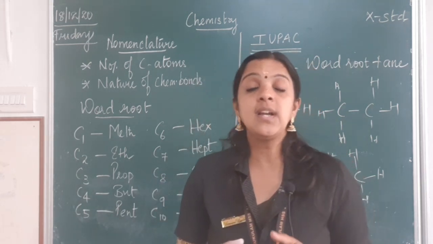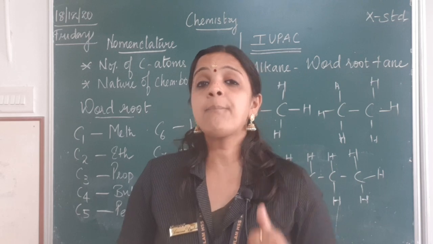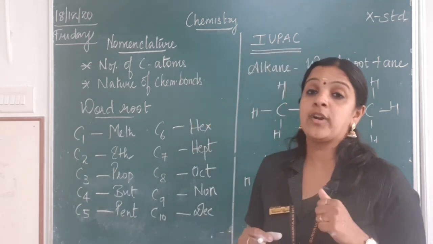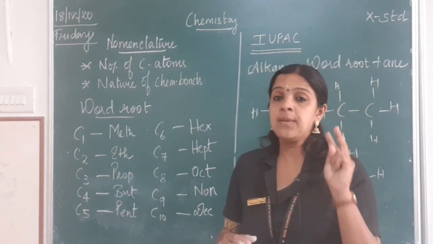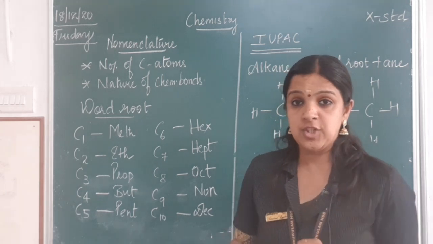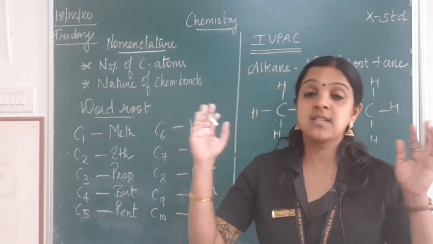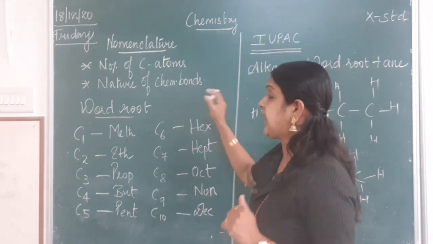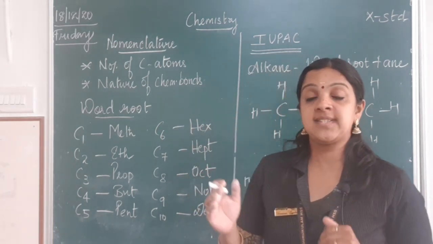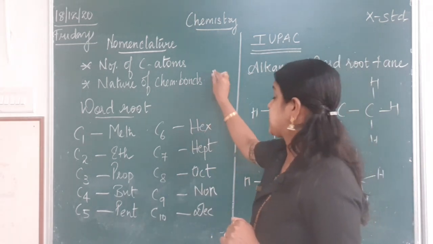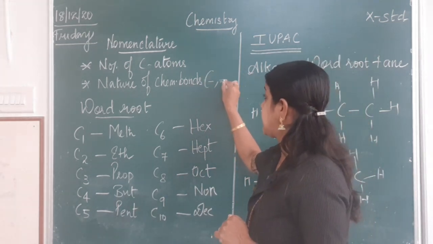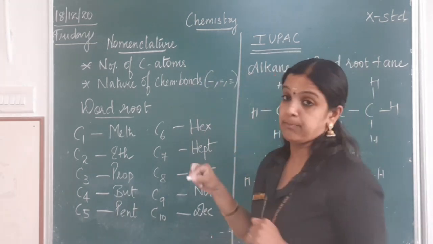to identify the compound. The compounds are identified or named using 2 important characteristic features. They are the number of carbon atoms present in the compound and the nature of the chemical bond present in the compound. When I say nature, it can be single, it can be double, it can be triple.